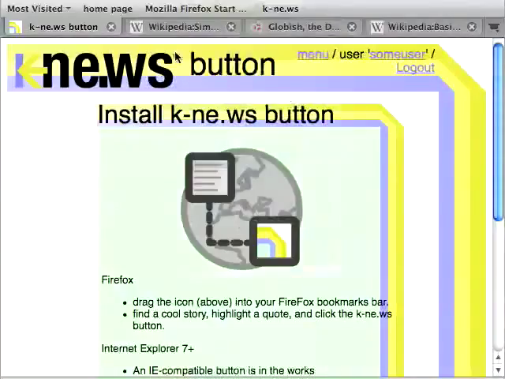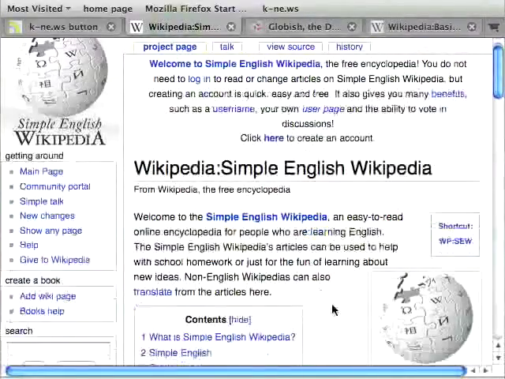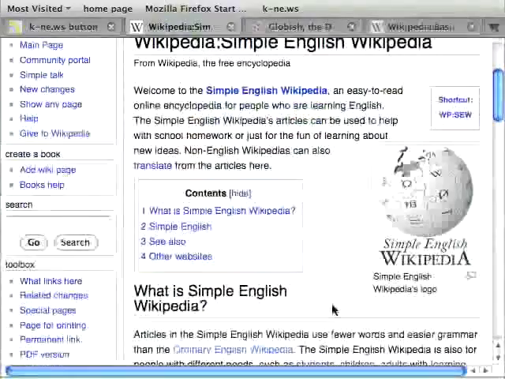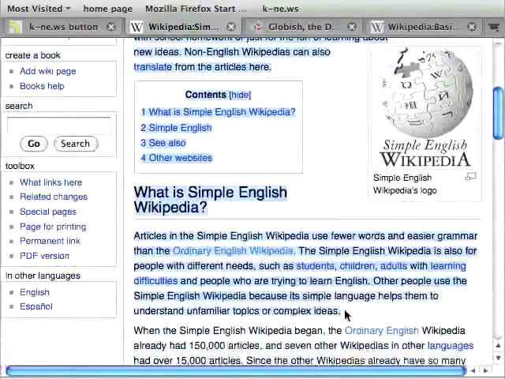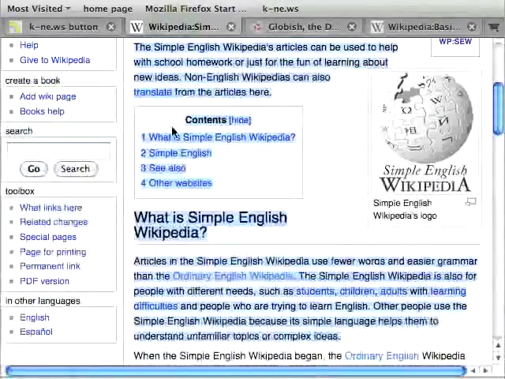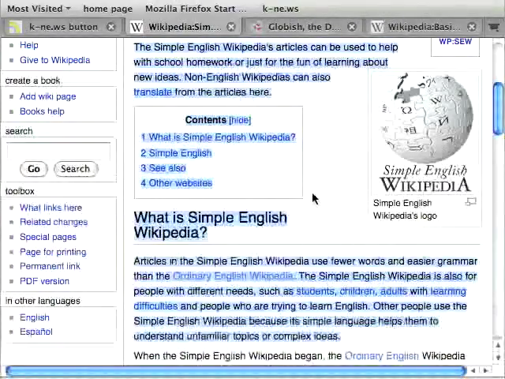Now, I want to contribute an article about the Simple English Wikipedia. This is an interesting topic, and I want to share it. I have 3 links that I want to share, so I'm going to start by posting the main article. To contribute, simply highlight the words you want to excerpt. Notice that I've highlighted some words that I don't want to submit. That's okay. The next screen will let us delete those words. Now that I've highlighted my excerpt, click the News button.